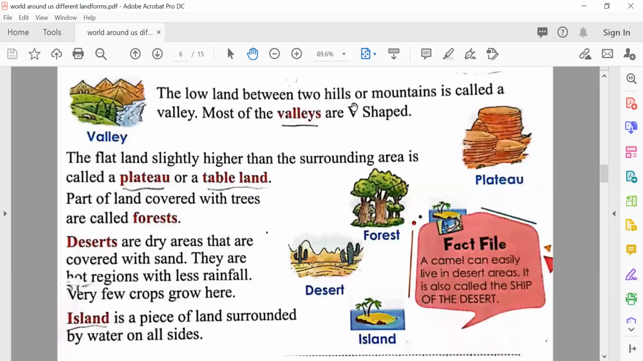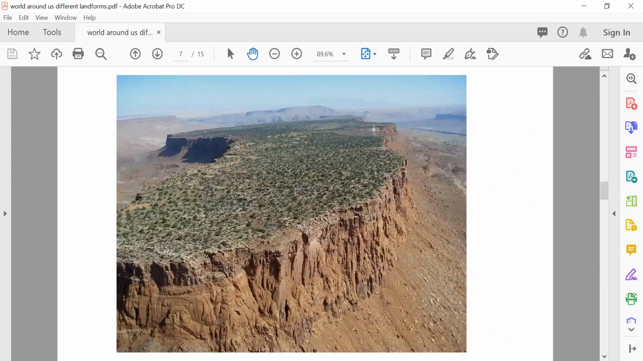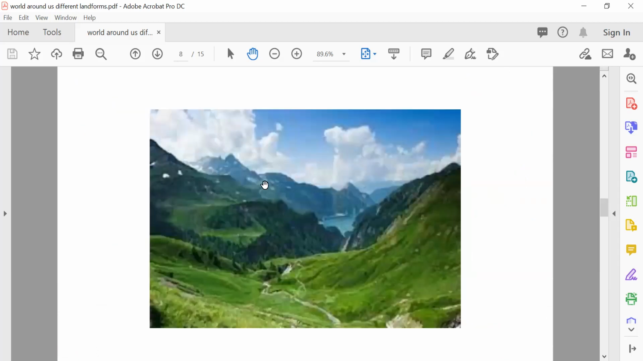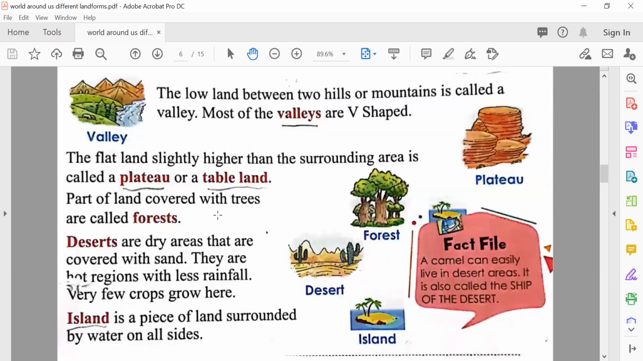The low land between two hills or mountains is called a valley. So what is a valley? Most of the valleys are V-shaped. You can see here, most of the valleys are V-shaped because it's a low-lying land between the two mountains or two hills. And this is called a valley. Valleys are also very beautiful.